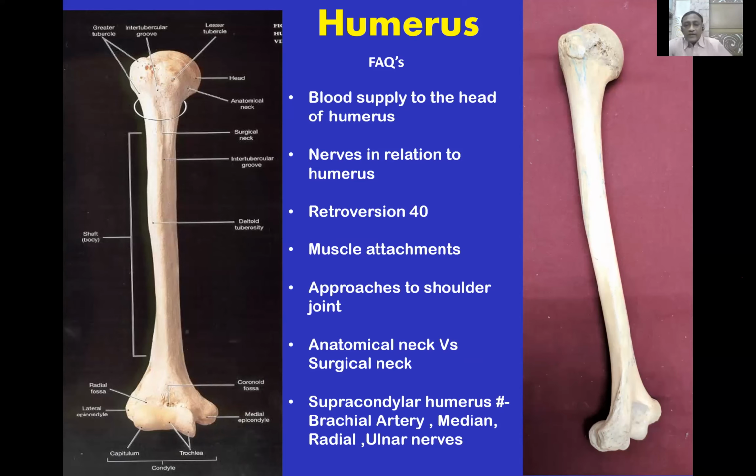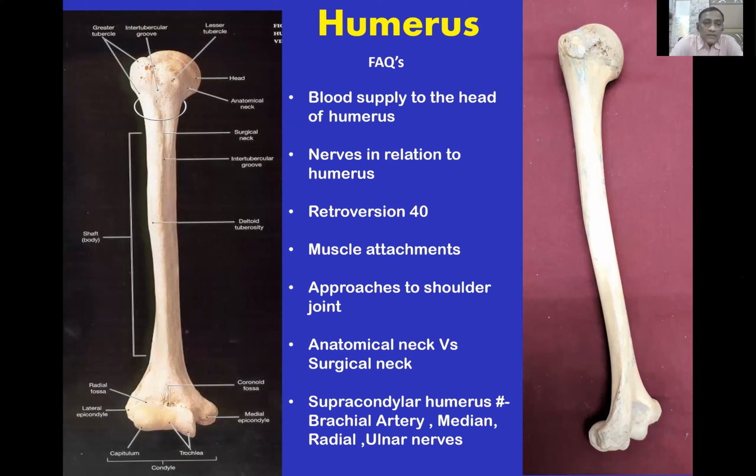What are the frequently asked questions? Blood supply to the head of the humerus. Nerves in relation to the humerus. There is a 40-degree retroversion that is very important while doing shoulder arthroplasty. There are various muscle attachments. Then the approaches to the shoulder joint. What is the anatomical neck and what is the surgical neck? And there are various relations of the brachial artery, median, radial, and ulnar nerve to the supracondylar region.